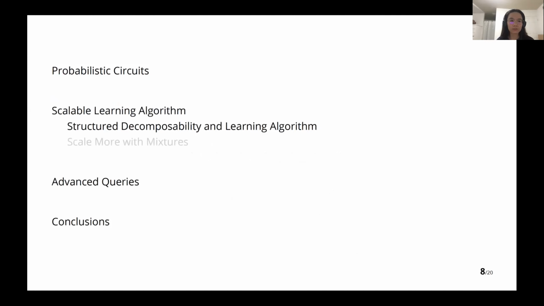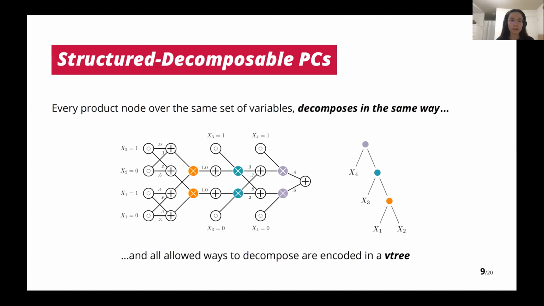Then I will introduce our algorithm. Our goal is to learn structured-decomposable circuits. And what does it mean to be structured-decomposable? It means that every product node defined on the same set of variables needs to decompose in the same way. And this way is encoded by a V-tree. For example, in the picture, the circuit on the left is decomposed according to the V-tree on the right.